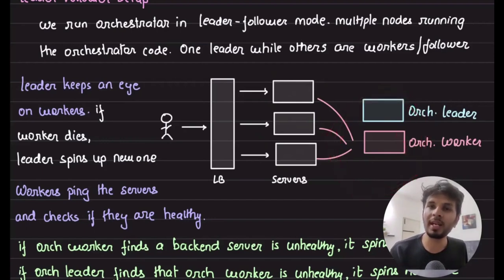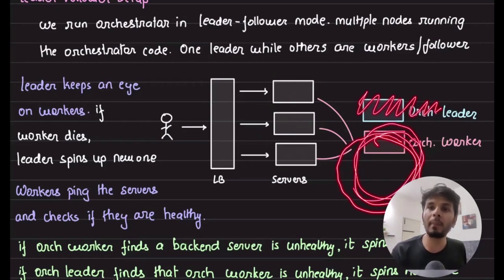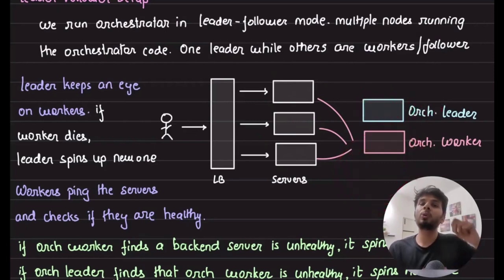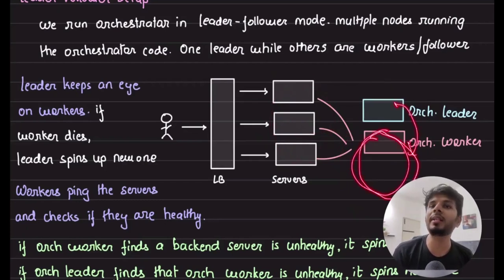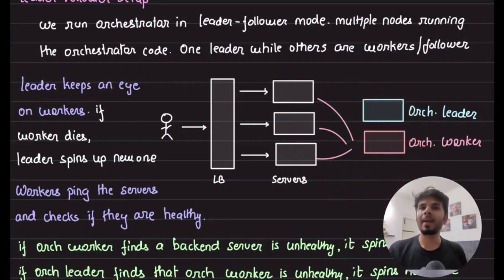So when any of the workers figures out that, hey, leader does not exist anymore, a leader election algorithm kicks in amongst the workers, electing one of them to be the new leader. And your system again restores, because now your system is auto recoverable, right? Because if one of the backend servers goes down, orchestrator worker would spin back up. If one of the orchestrator workers goes down, orchestrator leader is doing that. And when orchestrator leader goes down, workers run a leader election algorithm and make one of them the new leader. So here, with zero human intervention, you are ensuring very high availability of your system.